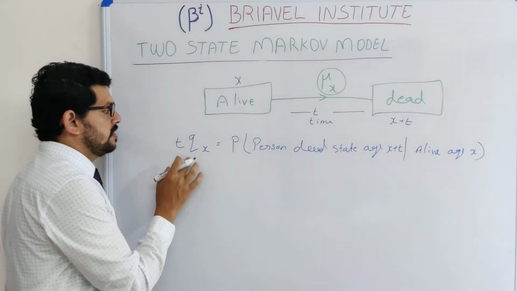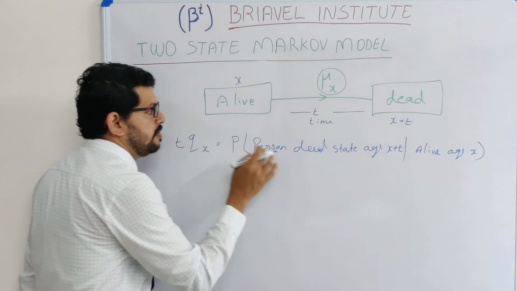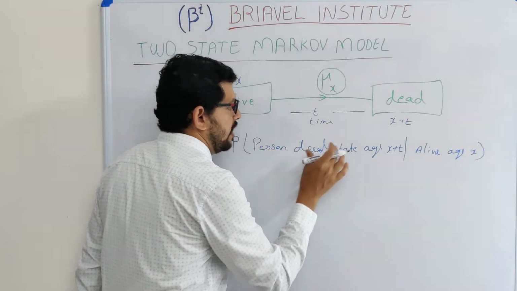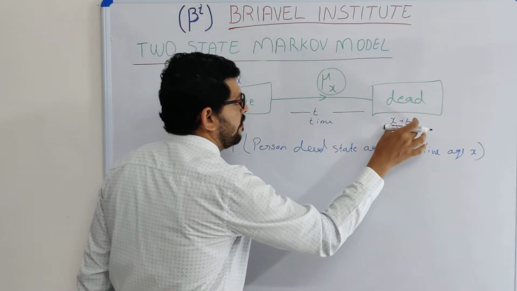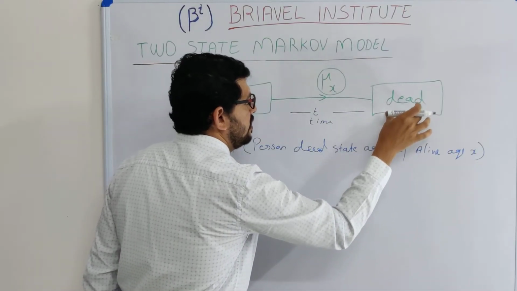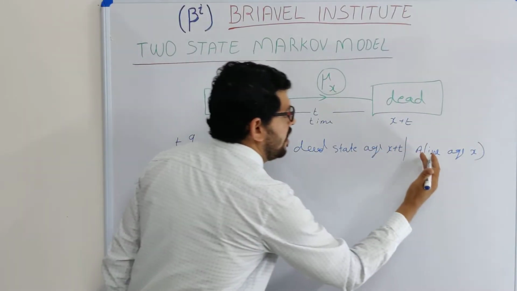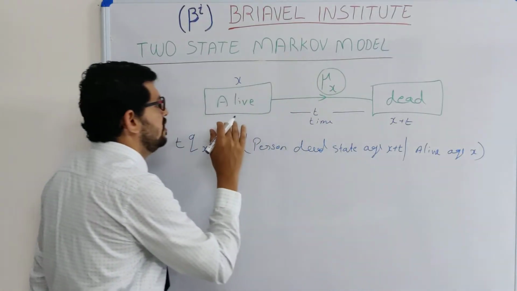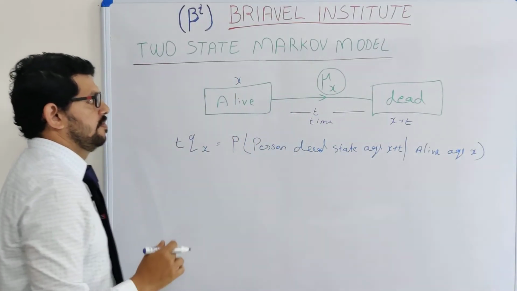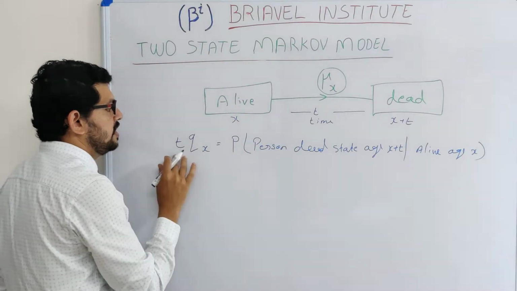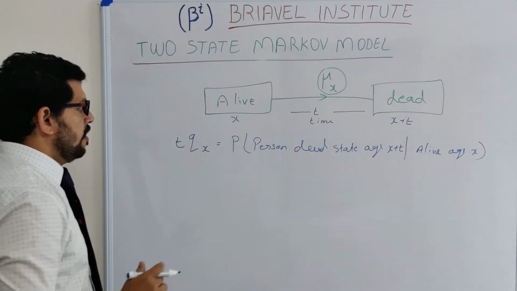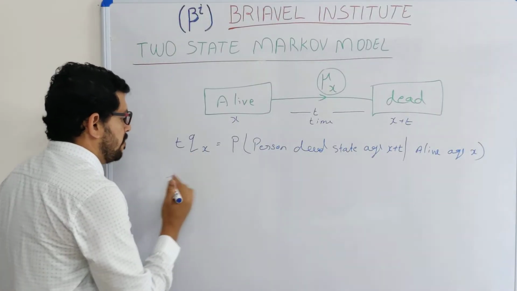What is tQx? It is the probability that the person at the age of x plus t has moved to the dead state, but at the age of x he is in the alive state. This we call the transition probability.